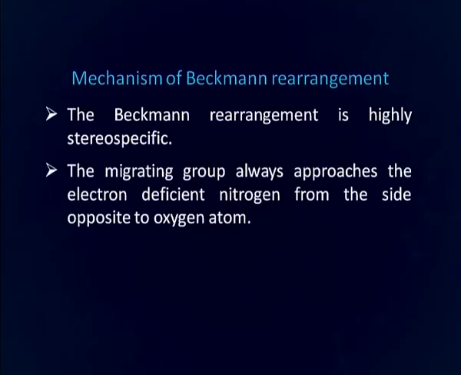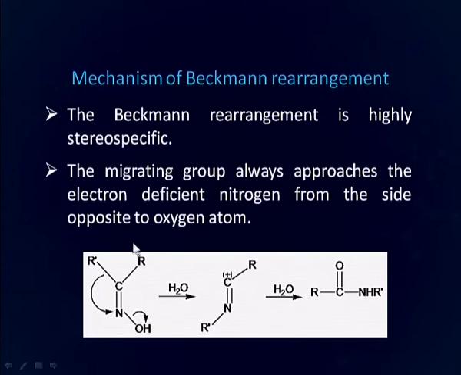The Beckmann rearrangement is a highly stereospecific reaction. The migrating group always approaches the electron deficient nitrogen from the side opposite to the oxygen atom. You can see here that we have this hydroxy group and these 2 alkyl groups. The stereospecificity of the reaction is that only the alkyl group which is on the opposite side of the hydroxy group migrates, not the other one which is on the same side as the hydroxy group. As a result, a definite product is formed in Beckmann rearrangement.